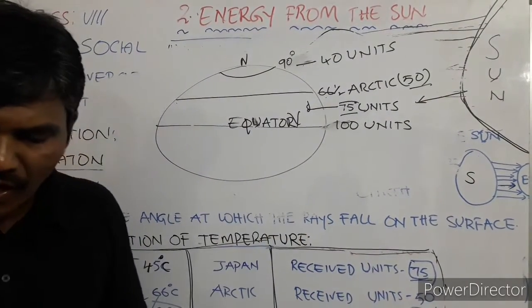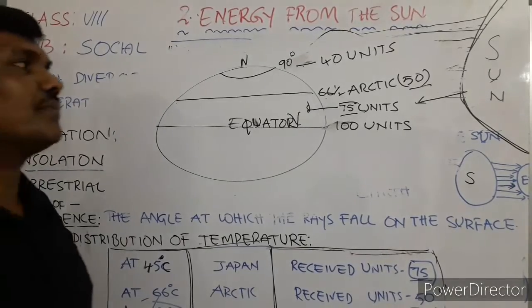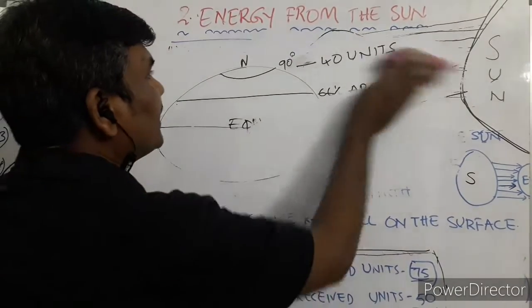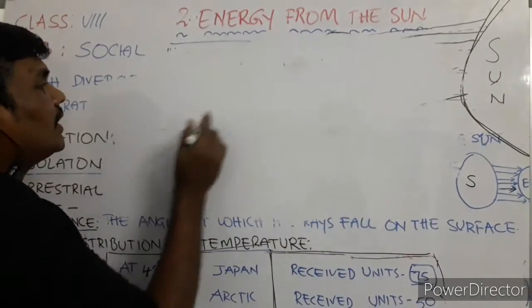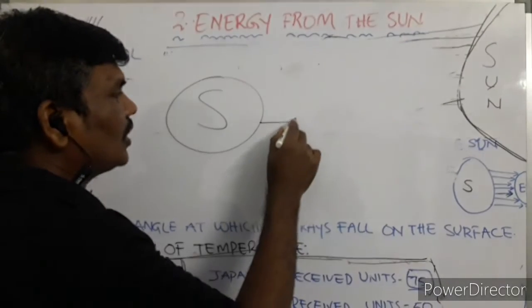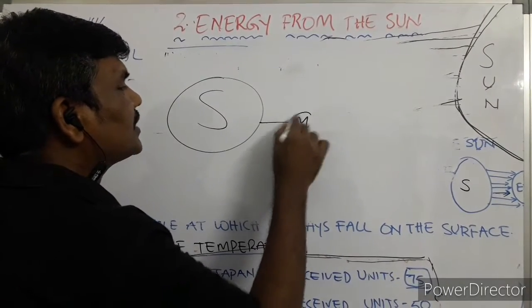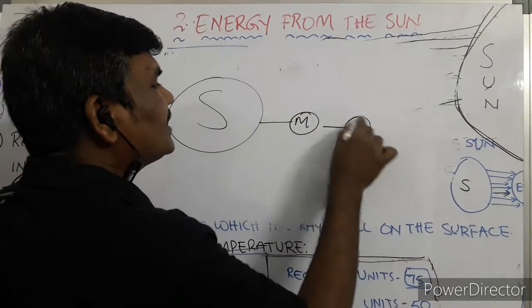And here I would like to give a little information regarding the sun. The sun is the primary source of energy for all the planets. As you know, the sun is the center of the solar family. Next come Mercury, Venus, Earth.